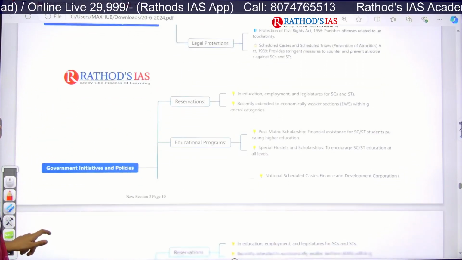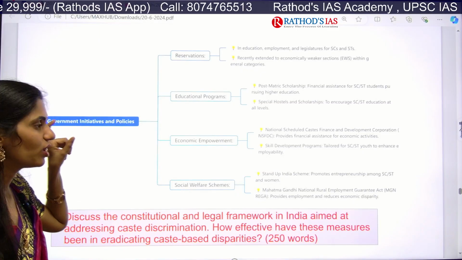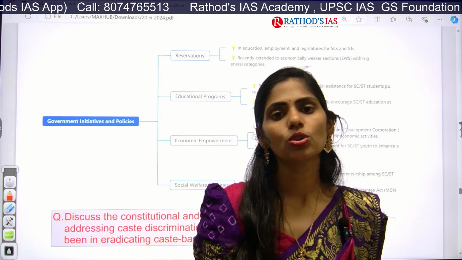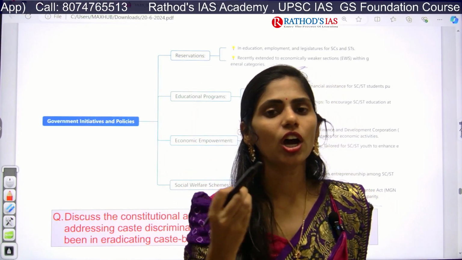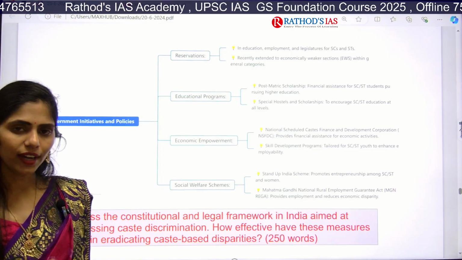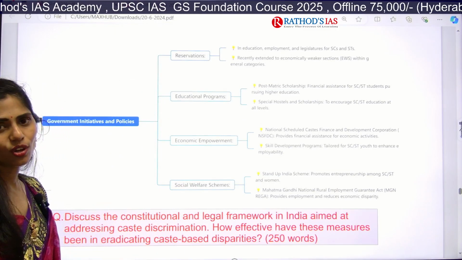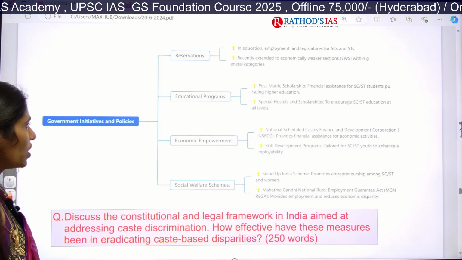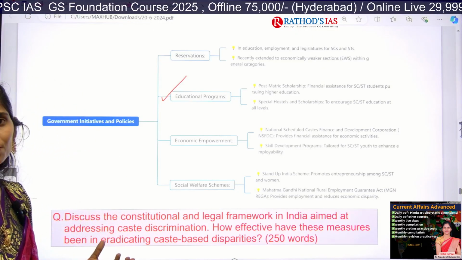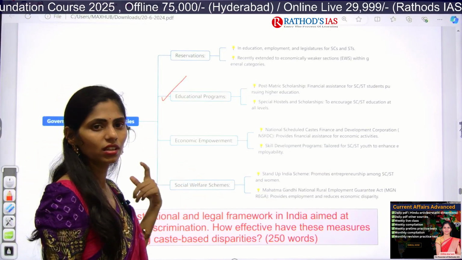Yes, and next one is government initiatives and policies. What are the government initiatives? First, the government came up with reservations for low caste people like Scheduled Castes and Scheduled Tribes in education, in jobs, in promotions, and also in politics. There will be reservation for STs and SCs. Nowadays we also have the EWS 10% reservation. And the government is also providing support in educational programs like scholarships, special hostels and sponsorships, etc.